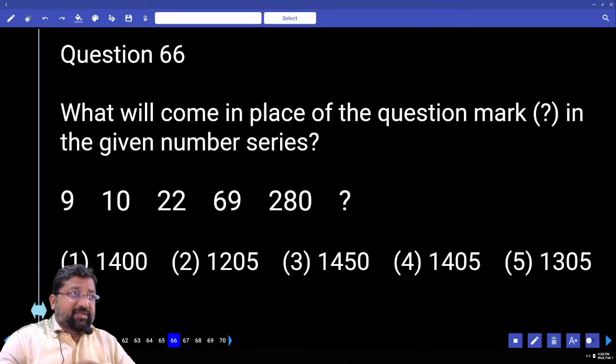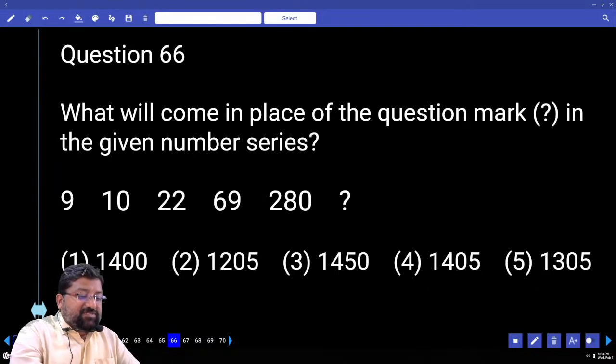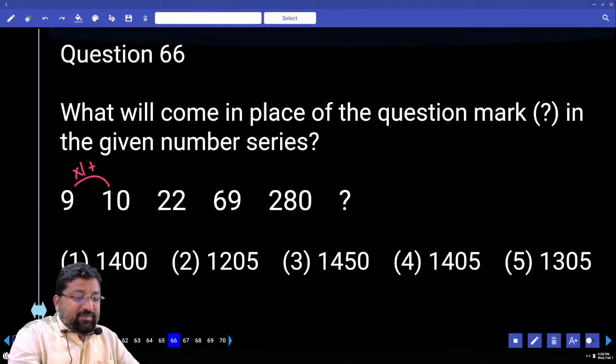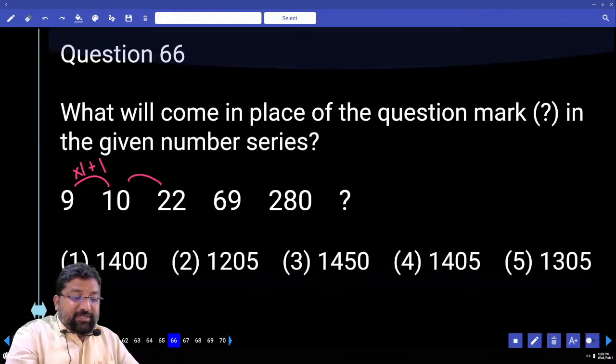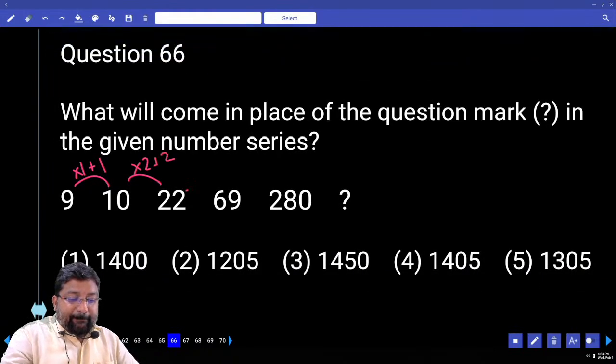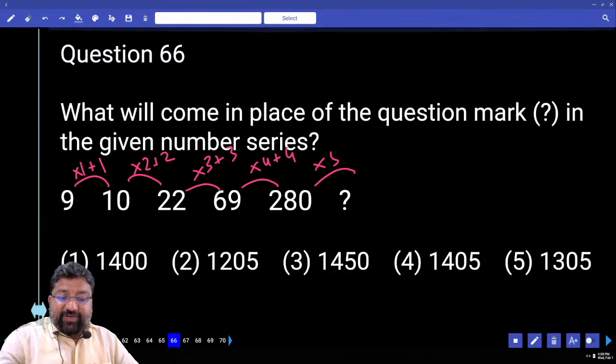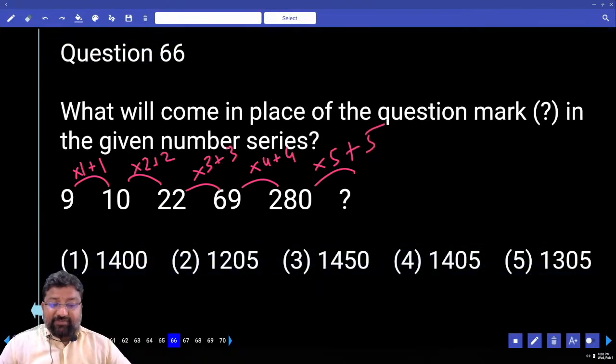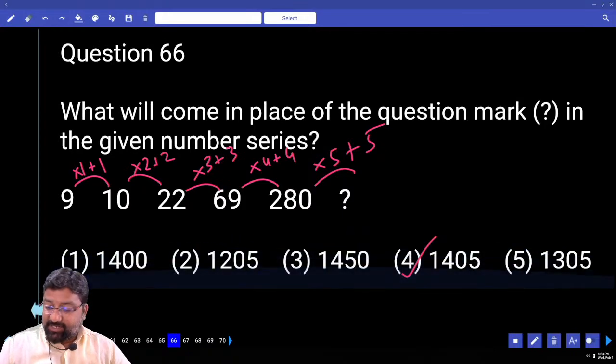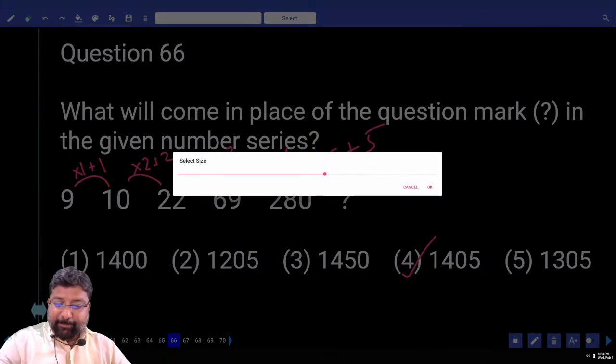Plus 1 is nothing but 1 into 1 plus 1, 2 into 2 plus 2, 3 into 3 plus 3, 4 into 4 plus 4, 5 into 5 plus 5. 1400 plus 5, 1405. Clear?